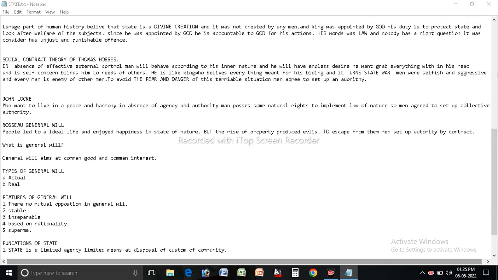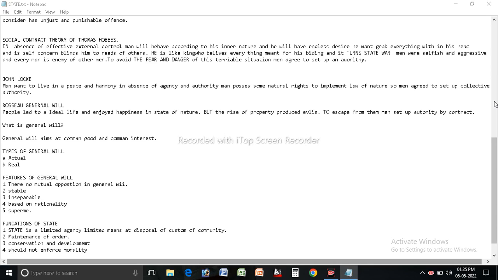Next, and the last point of today's class, what are the important functions of the state? State is a limited agency, means disposable of custom and community. Next one, maintenance of order, conversion and development.